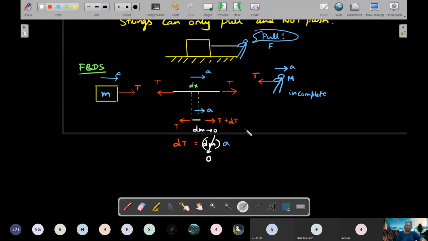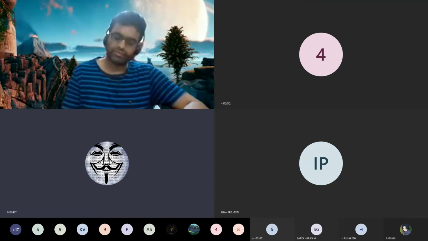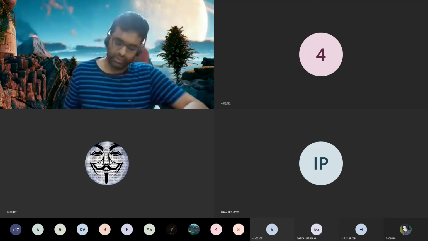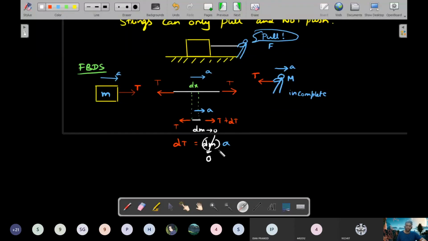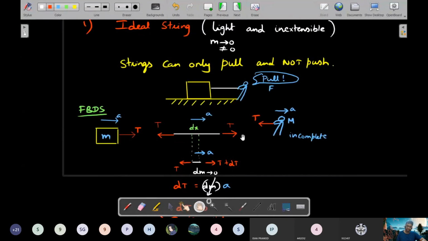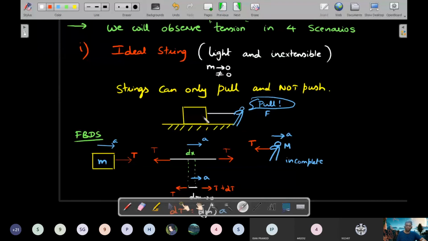So what is meant by dT equal to 0? dT equal to 0 means the change in tension throughout the string will be equal to 0. Change is 0. Don't say T is 0. So if dT is 0, whatever tension is acting here, the same tension will act throughout the thread. That means T is uniform throughout the thread. So that's the idea of an ideal string. In an ideal string, because its mass tends to 0, the thread throughout has the same tension. It transmits the same tension throughout.